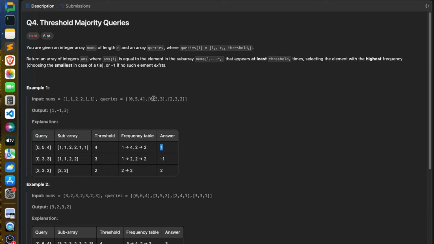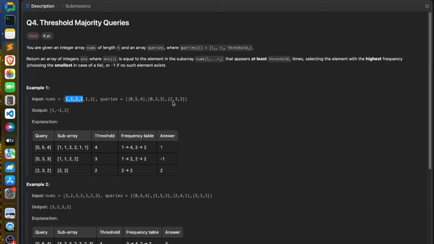Now in the second case, you have to consider the subarray from index 0 to 3 and your threshold is 3. So for 0 1 2 and 3, the frequency of 1 is 2, the frequency of 2 is 2, but the threshold is 3, so there is no element with that frequency.